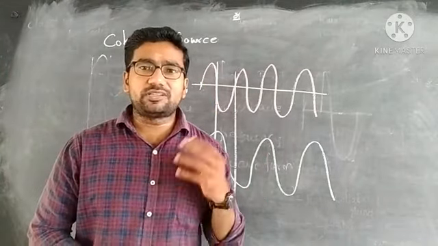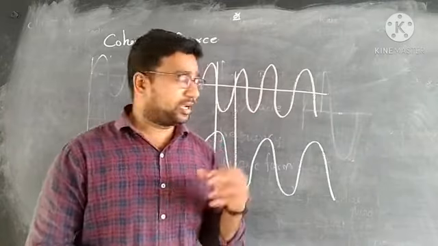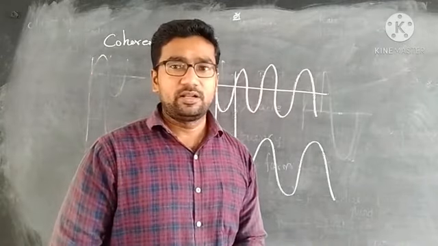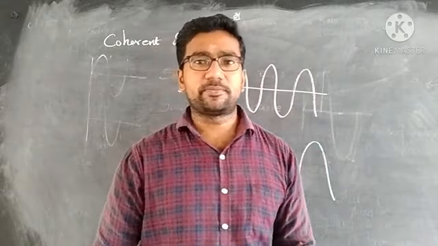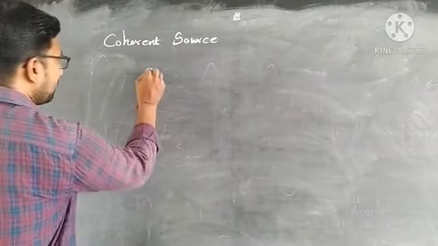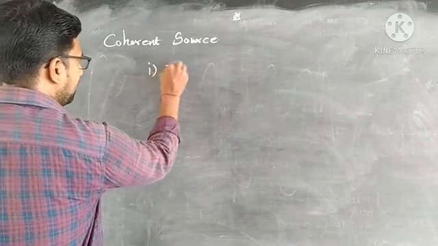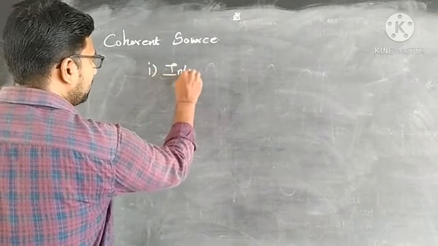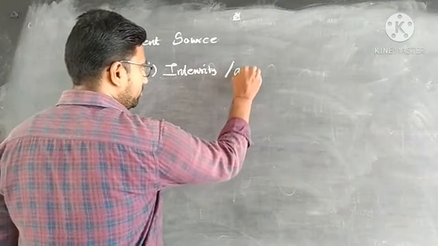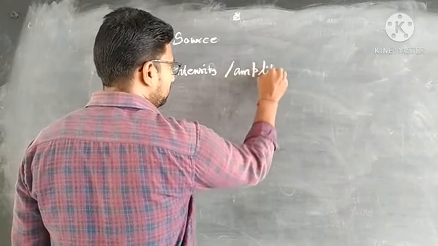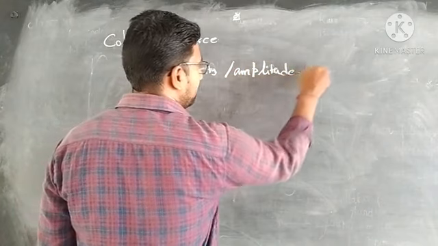Sir, then what is the way to obtain coherent sources? We have three techniques to obtain coherent sources. First one is intensity or amplitude division.